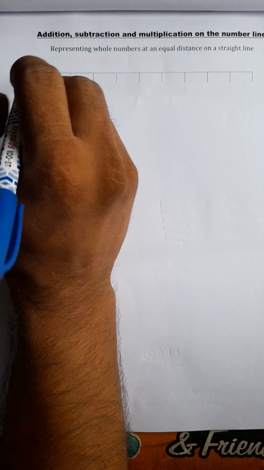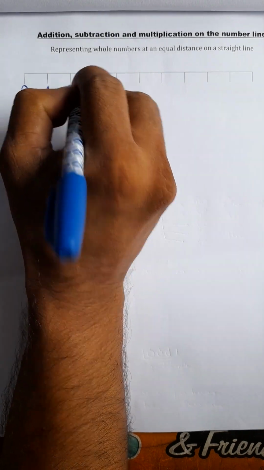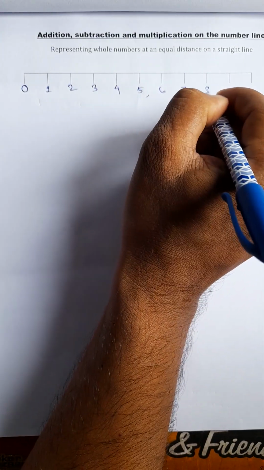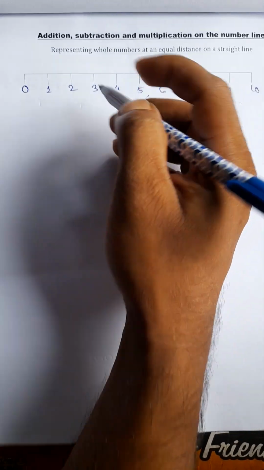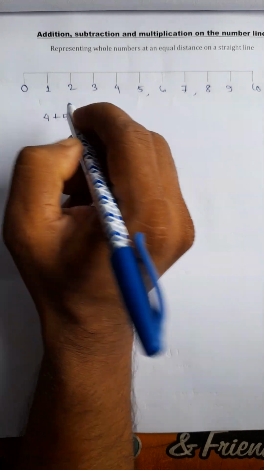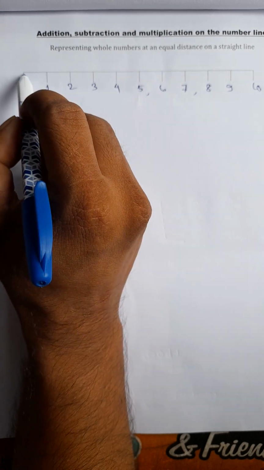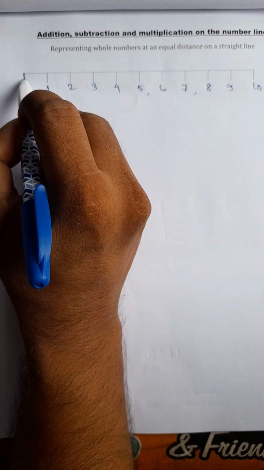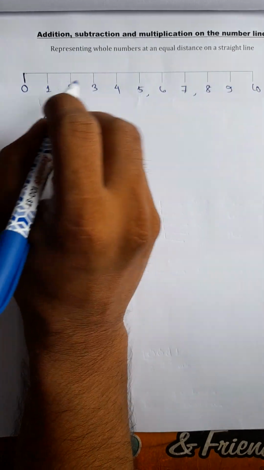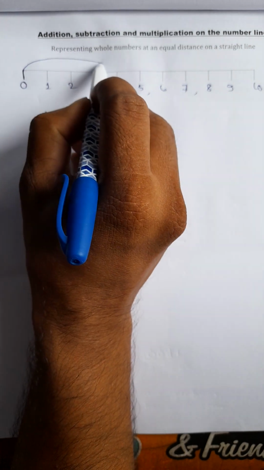Say for example, we represent the whole numbers like 0, 1, 2, 3, 4, 5, 6, 7, 8, 9, 10. Now suppose you are given to find out what is 4 plus 4. Now what is 4? In the number line we will count starting from 0. Whole numbers start from 0 and they are equally spaced. So when we mean 4, it is the distance from 0 to 4.